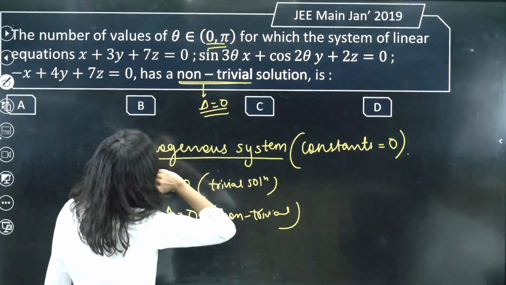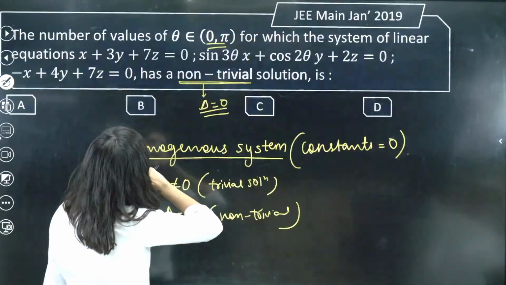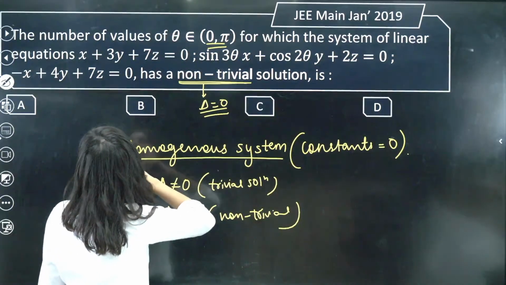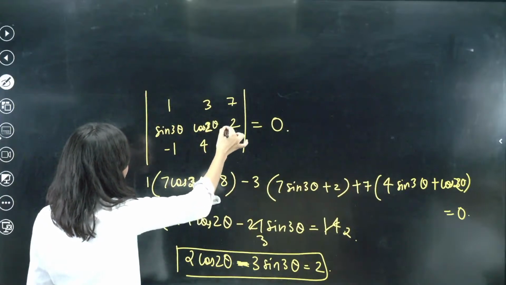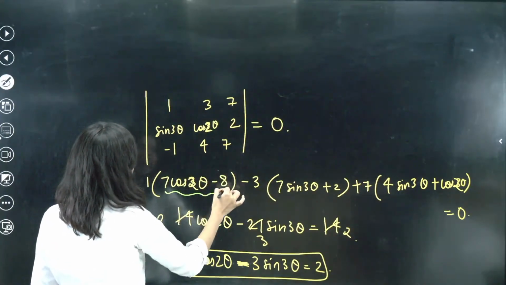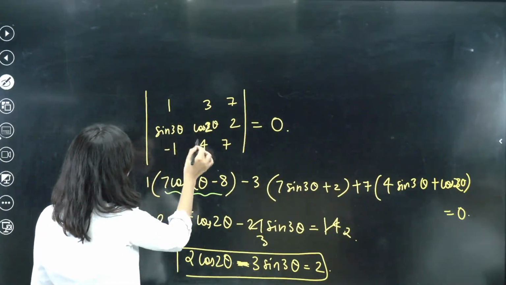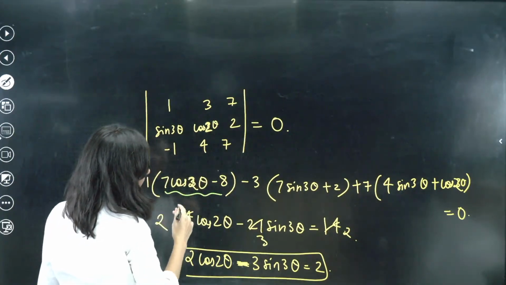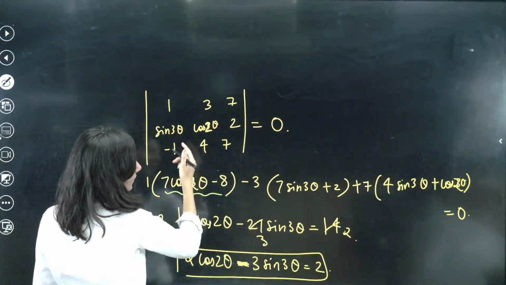Let's check once more. 7 sin 3 theta, cos 3 theta, 2. Okay, and minus 14. So this is 7 cos 2 theta minus 8, correct. This one is correct, right? Minus 3 times 7 sin 3 theta plus 2, this is also correct, and plus 7 times 4 sin 3 theta plus cos 2 theta.